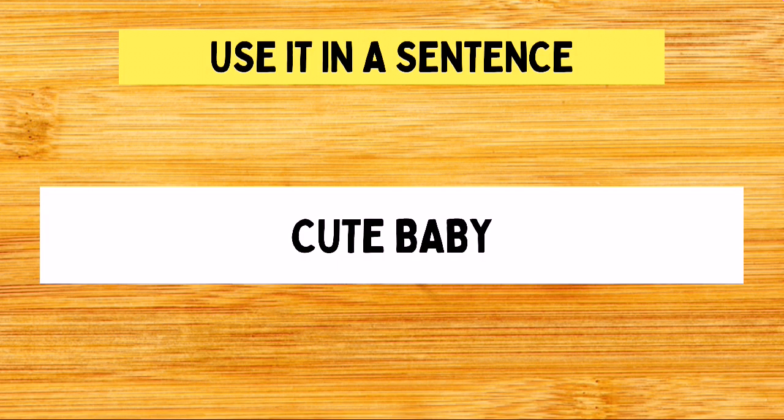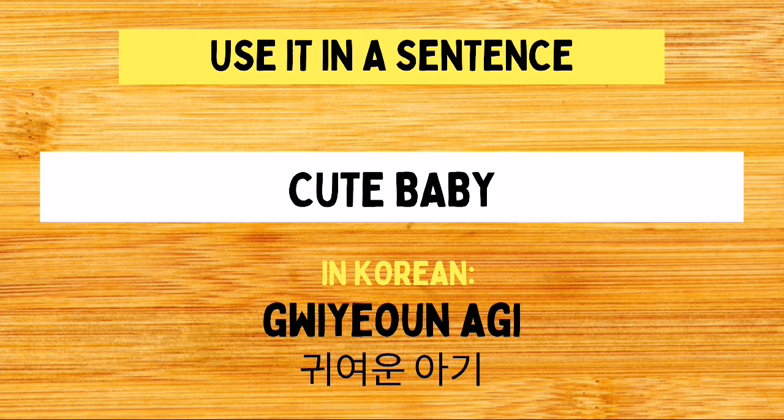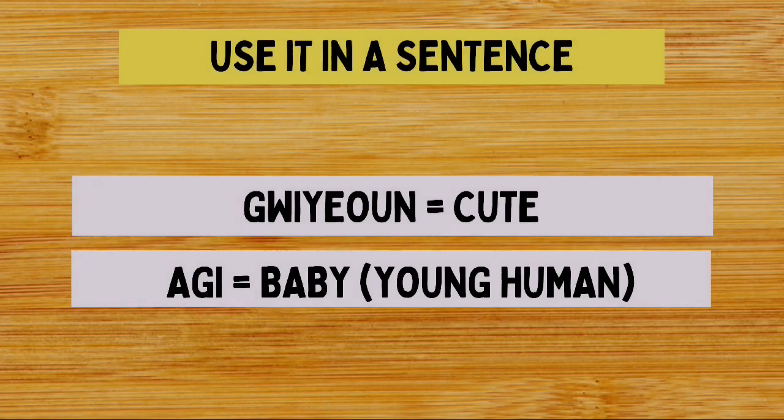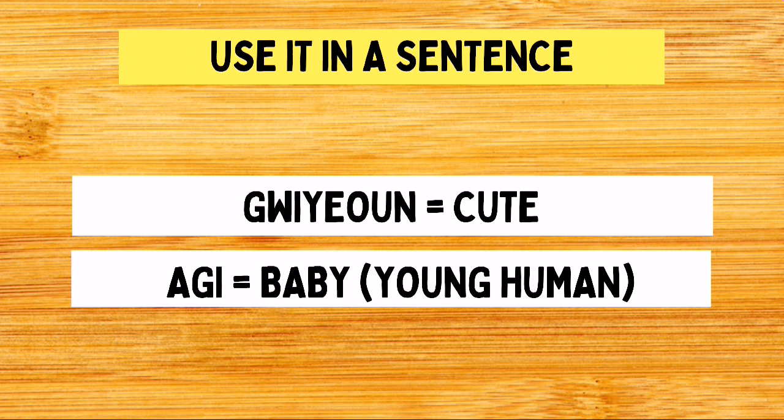Now that we have discussed our word for today, let's try to look into this example English phrase. It says, cute baby. Again, it's cute baby. The Korean translation of this phrase is 귀여운 아기. Again, it's 귀여운 아기. The first part of the sentence is 귀여운, and this is the Korean term for cute. The second part of the sentence is 아기, which is also our word for today. And we already know that it pertains to a baby or to a young human. And therefore, if we combine these two, it would result to a phrase that means cute baby.